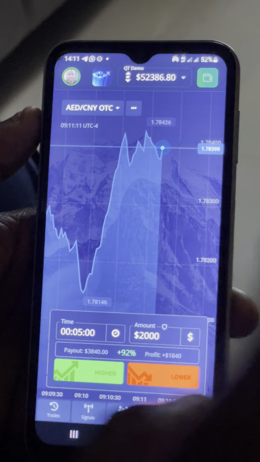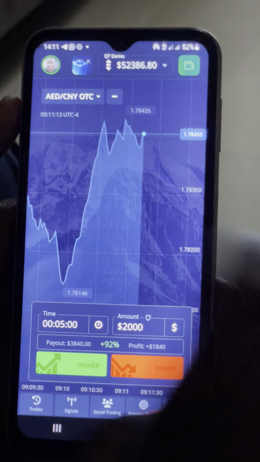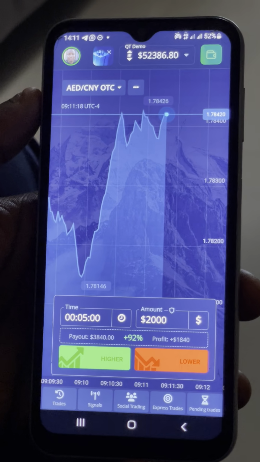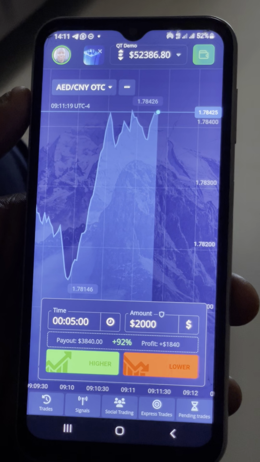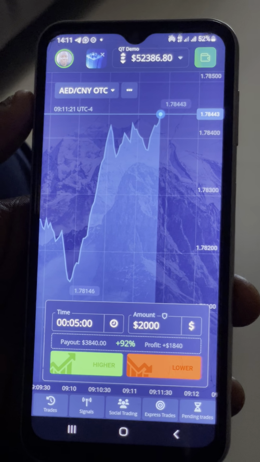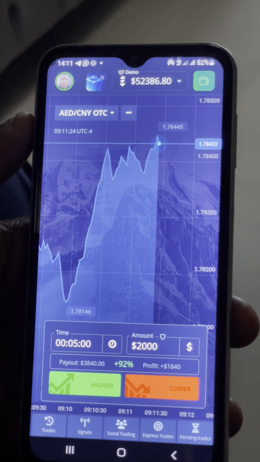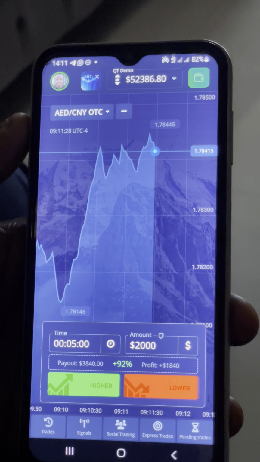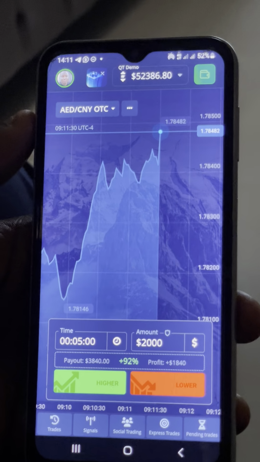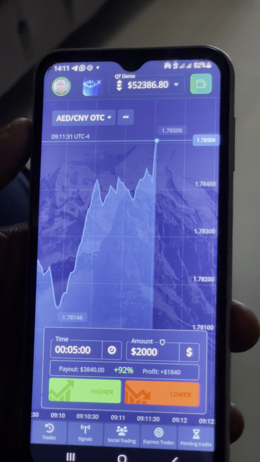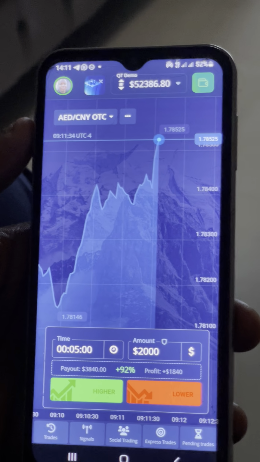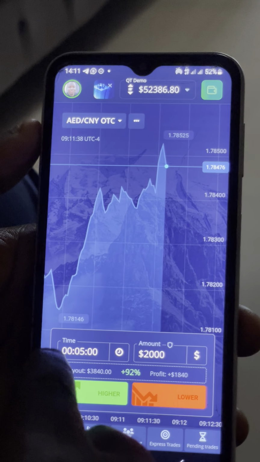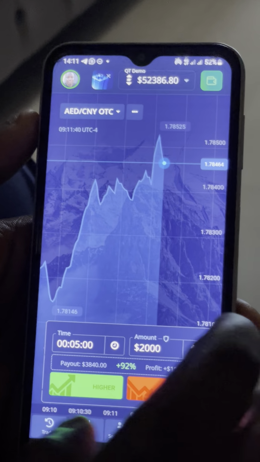For those of us that understand what is called binary, it is time inclined. But for those that are not in Nigeria, if you are watching from anywhere in the world, you just have to know the time zone of your own country. If it is -1, that means when we are at 12 p.m. in Nigeria, your own will be 11 p.m. If it is +1, do the mathematics by yourself. But for those that are Nigerians, because majority of my clients are Nigerians, that is why I'm using Nigerian time. So time is very important at entry.